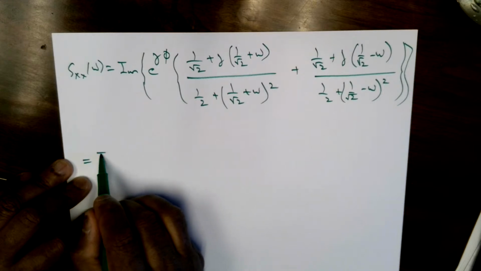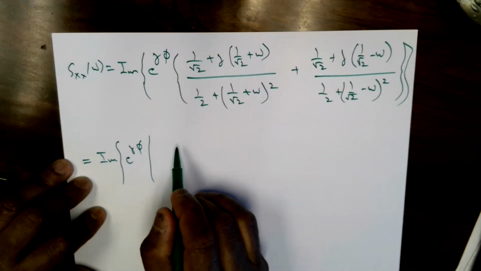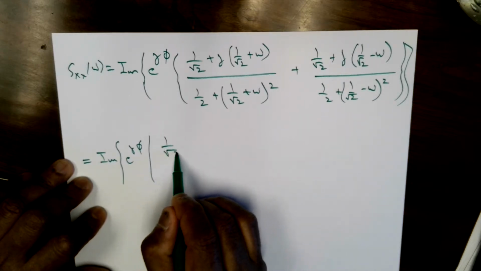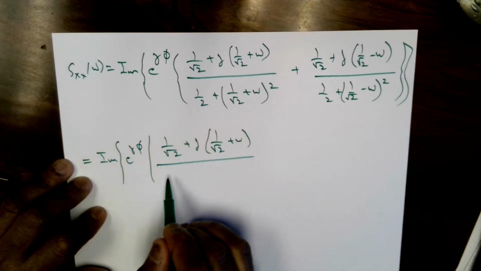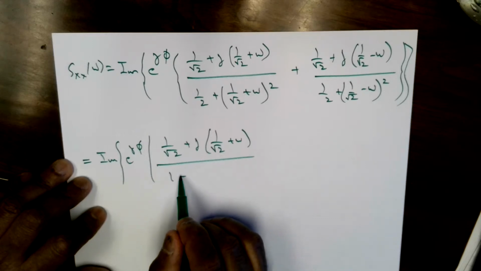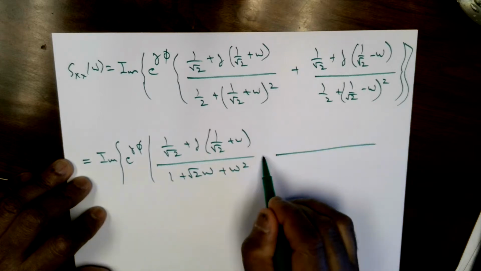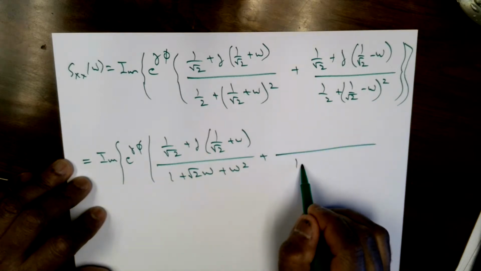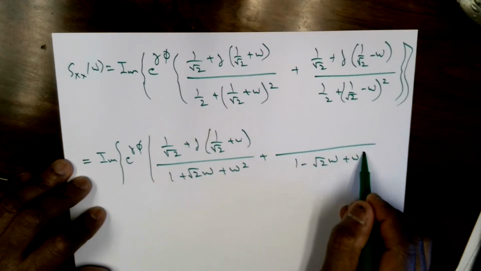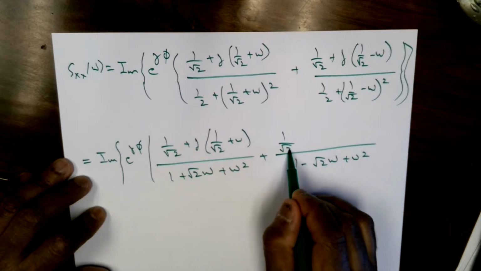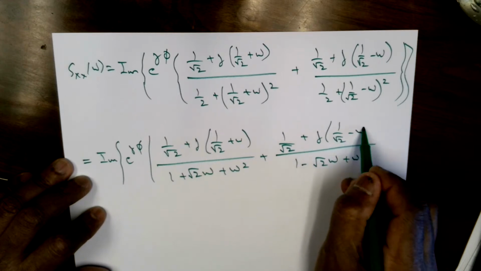So let me simplify this a little more. So it's the imaginary part of e raised to j phi. Then you have, just repeating the numerator here, 1 plus square root of 2 omega plus omega squared. Here you have 1 minus square root of 2 omega plus omega squared, and this is half plus j 1 over square root of 2 minus omega.